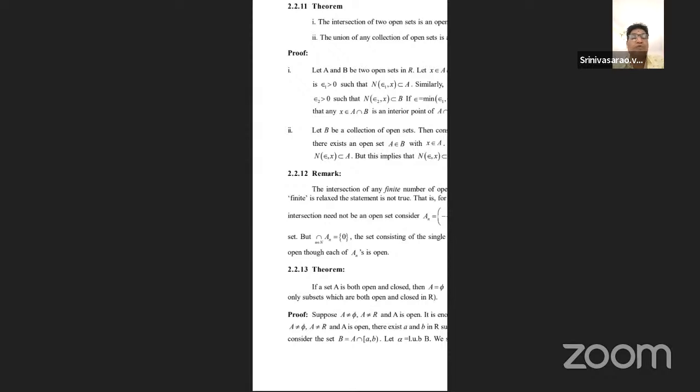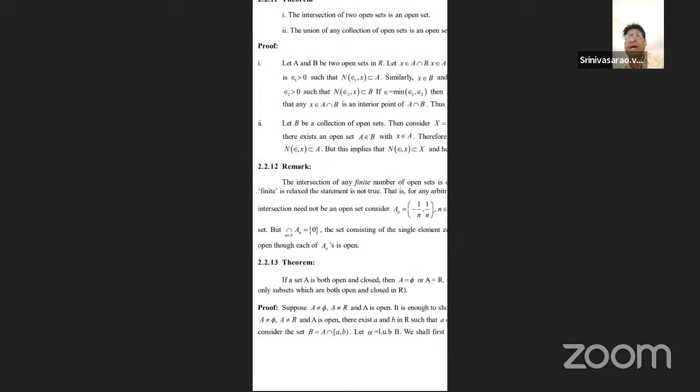This is the simple proof, and it is also one of the important essay questions in the first block especially. Here, first, let A and B be any two open sets. Take at least one element in the intersection, x being any one of the elements of A intersection B. Here x belongs to A and x belongs to B. That is the roster representation.